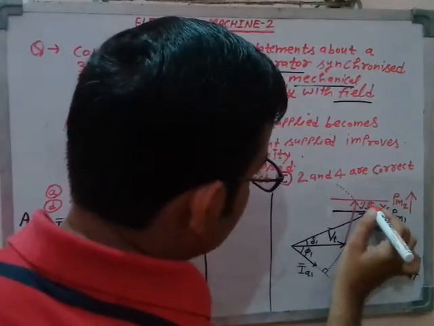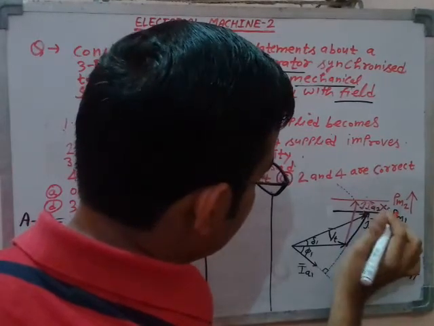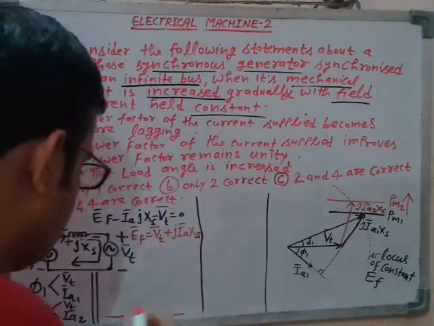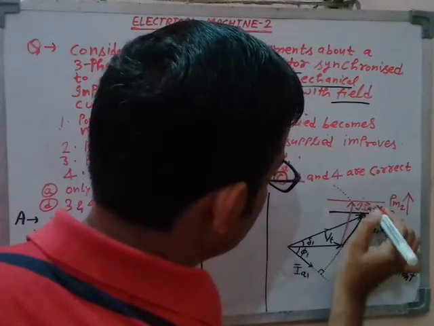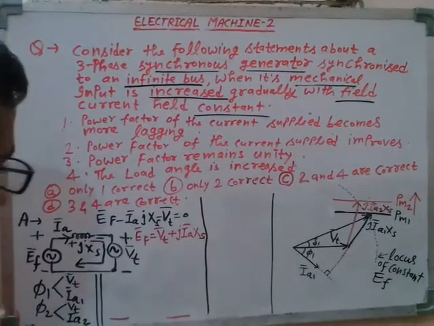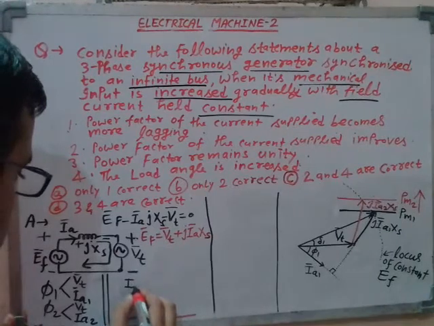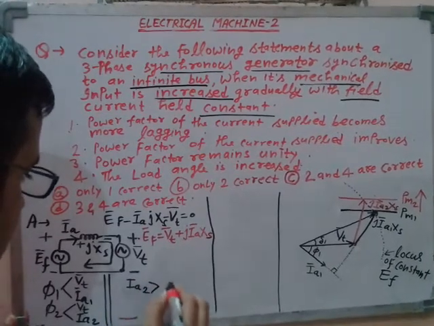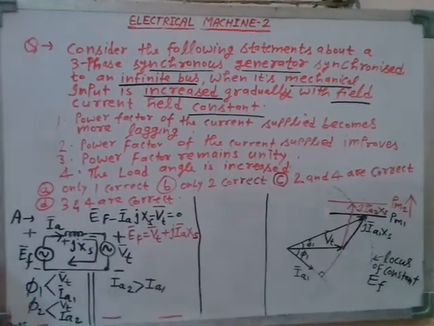One conclusion I can readily draw: for the new mechanical input, the corresponding armature current would increase for sure. So IA2 would be more than IA1. This is the first conclusion.